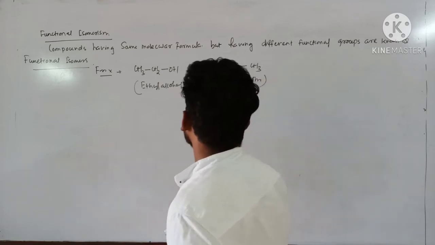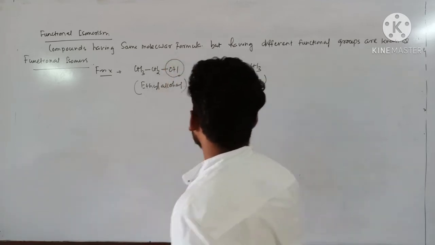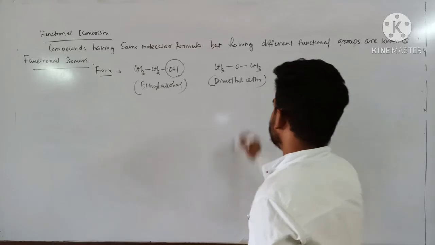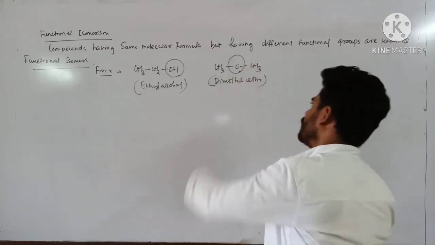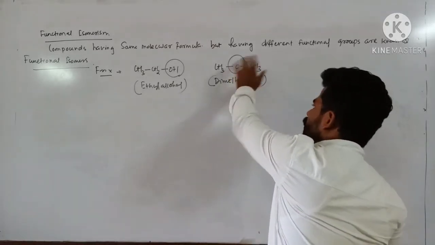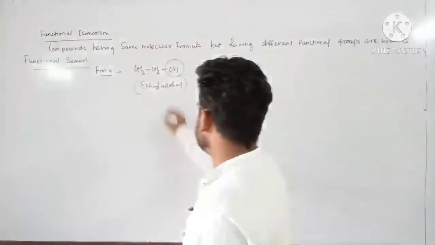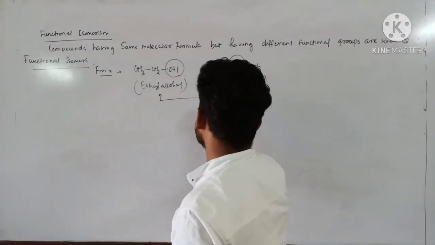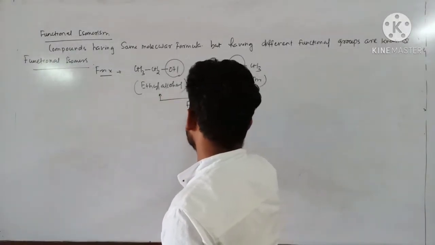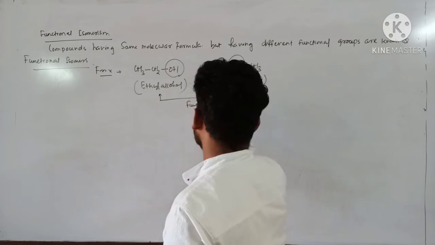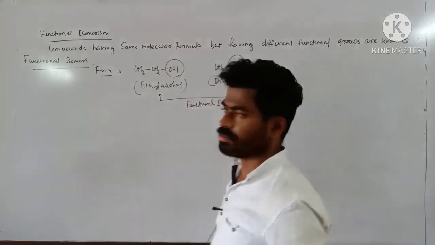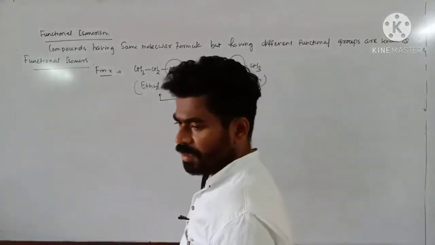Here you see the functional group is alcohol. Again, it can be arranged in such a way that in this compound the functional group is ether. So these two are functional isomers.